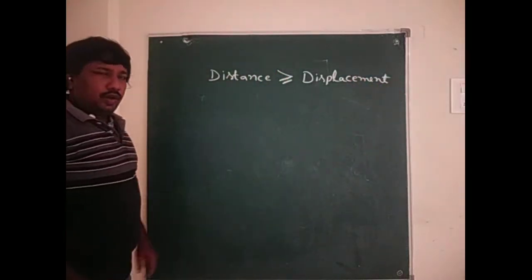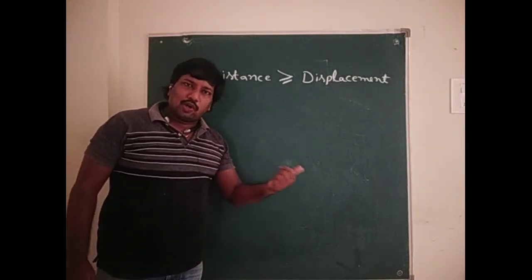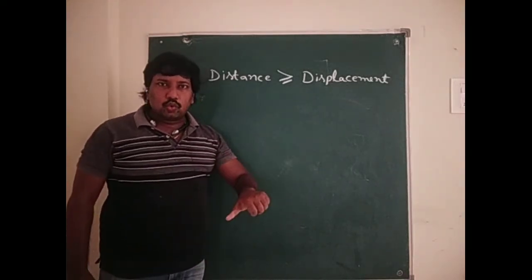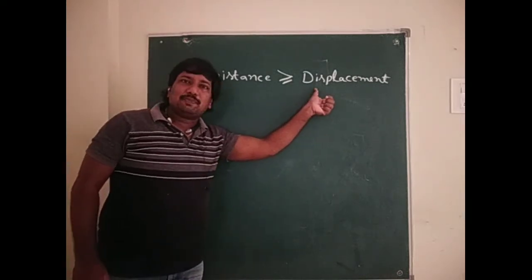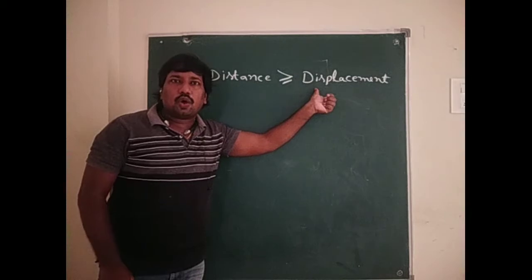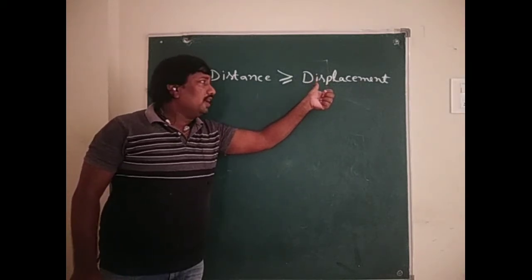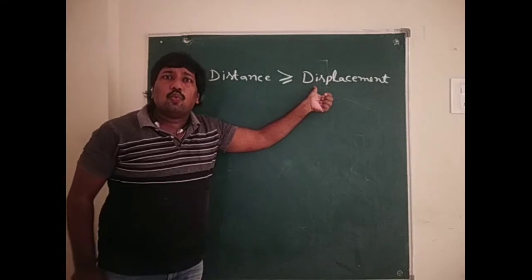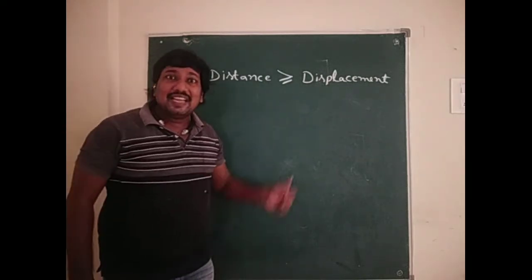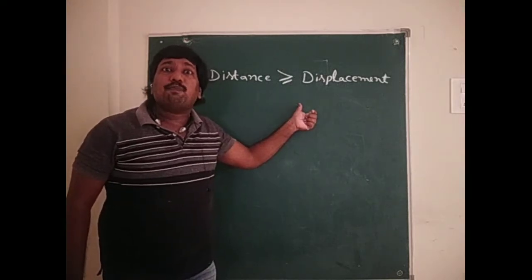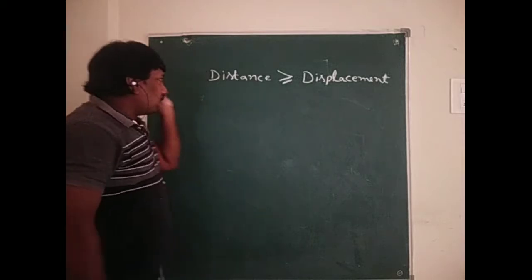Now displacement may be positive, negative or 0, because displacement is a vector quantity. It depends only on the initial and final position of the body, but it does not depend on the path followed by the body. Okay. Next one.